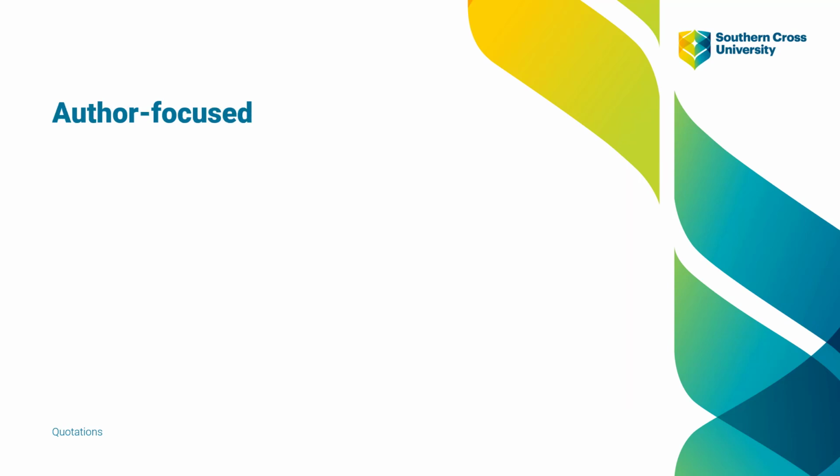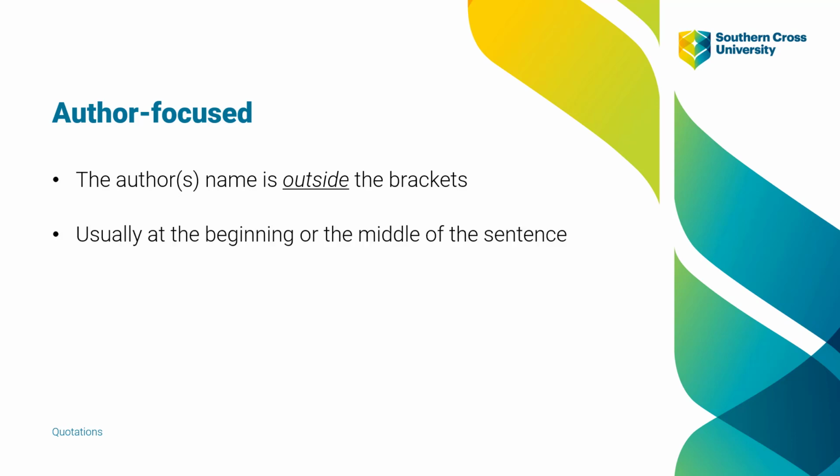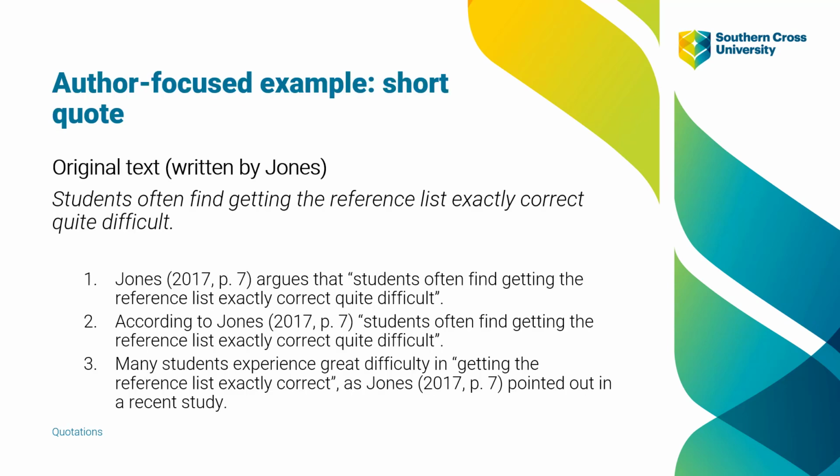So firstly, we have the author-focused style of direct quotes. Here, the author's name, or names if there are multiple authors, appear outside of the brackets. Usually this type of citation occurs at the beginning or the middle of the sentence, and we use it if we want to draw particular attention to the author we are using. So here are some examples of this using a short quote.